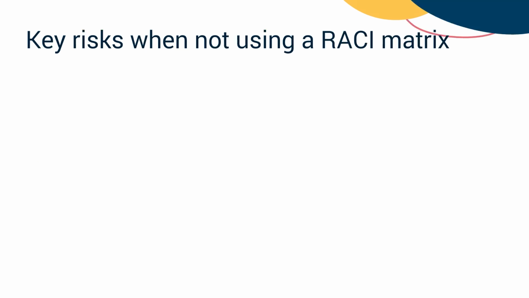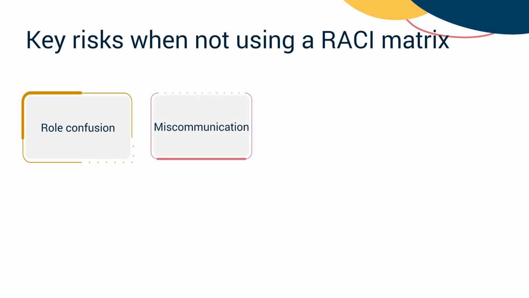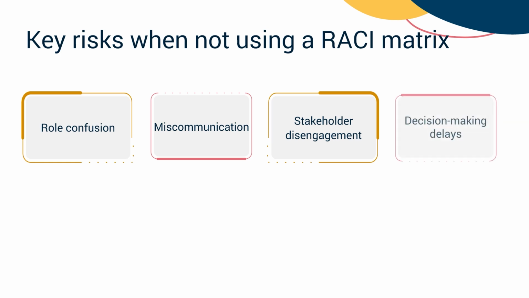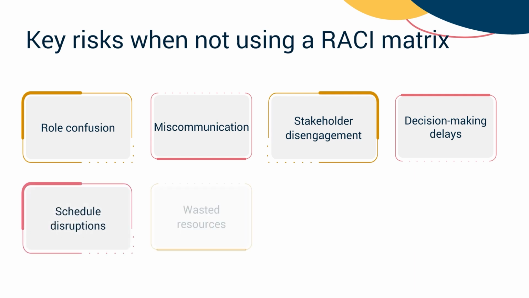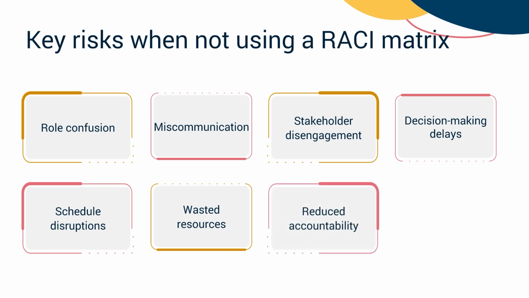Without a RACI matrix, your Agile project faces several critical risks. Role confusion emerges when responsibilities aren't clearly defined. This leads to miscommunication between team members and stakeholders, and then stakeholder disengagement follows as people become unclear about their involvement. Decision-making slows down without clear ownership, causing schedule disruptions throughout the project. Resources are often wasted or left unused due to poor coordination, accountability becomes unclear, and critical support may be missing when needed. These risks can significantly impact your project's success and team efficiency.